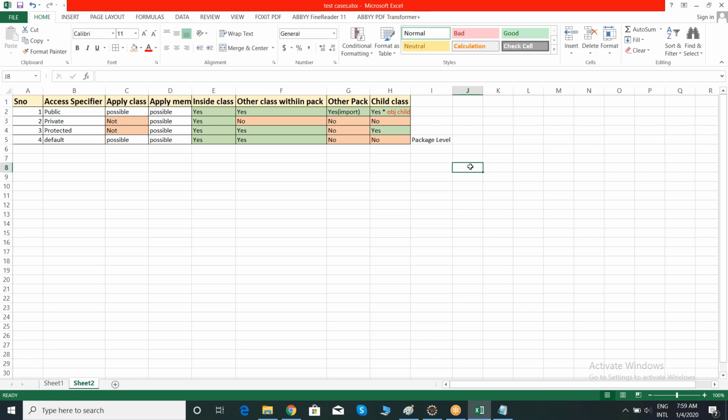Clear team, why are we using access specifiers? If you want to give security, if you want to apply security levels for your members and class, you apply access specifiers. In Java, we have different access specifiers, and the most important are public, private, protected, default. We can apply them at two levels, class level and members level. At class level, we can apply only public and default. At members level, we can apply anything. Clear team?